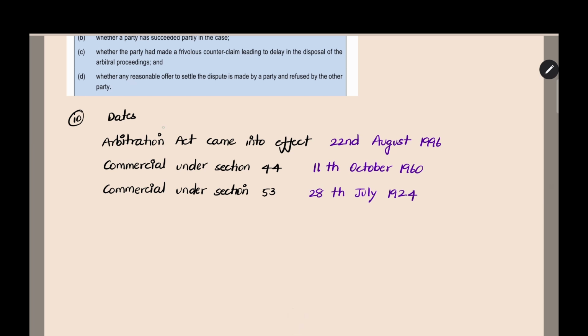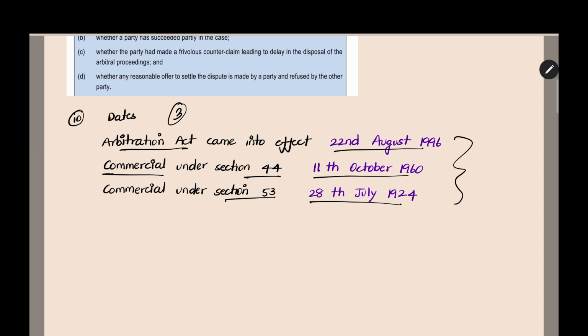And in this act, there are 3 important dates. The first date is when the Arbitration Act came into effect, 22nd August 1996. And then for foreign award under section 44, the meaning depends on the date from which the dispute becomes commercial. The date on which law the disputes are considered commercial is 11th October 1960. And in section 53 also, from which date you have to apply the Geneva Convention, on which date the dispute should be considered commercial, that law date is 28 July 1924. These 3 are the important dates, and there is no other date in the Arbitration Act.